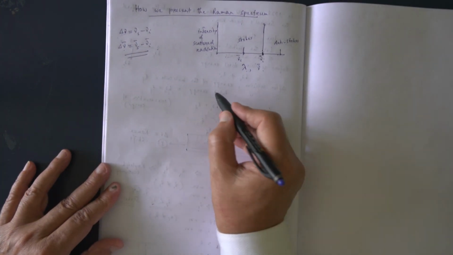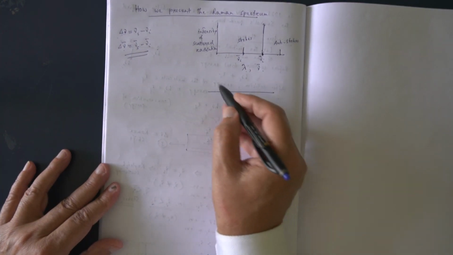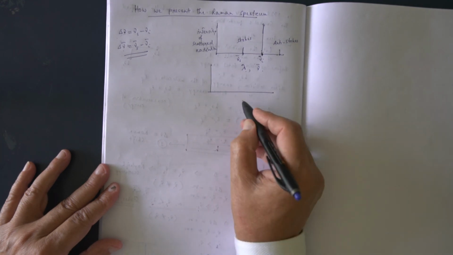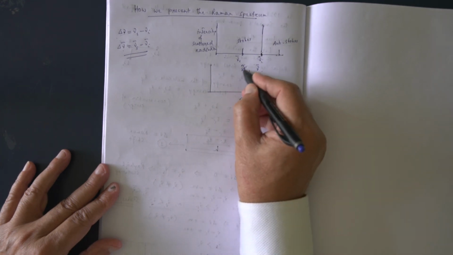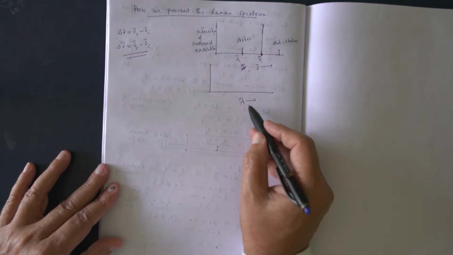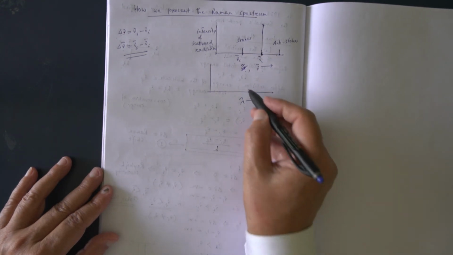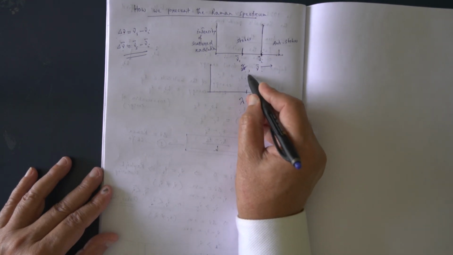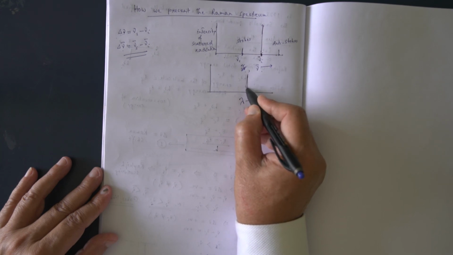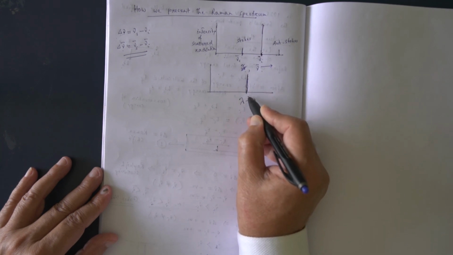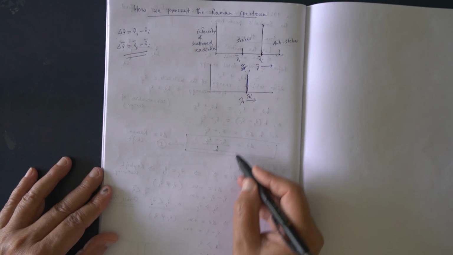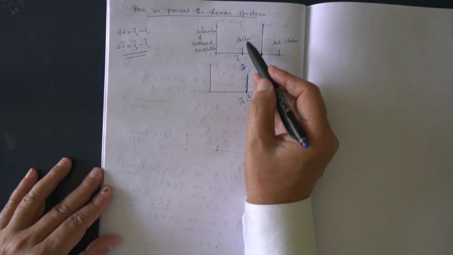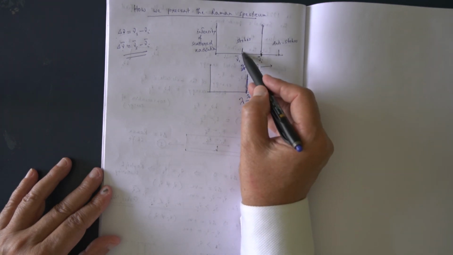But if we put wavelength, what will happen? Here this is the incident wavelength. Now here Stokes lines: frequency is less.